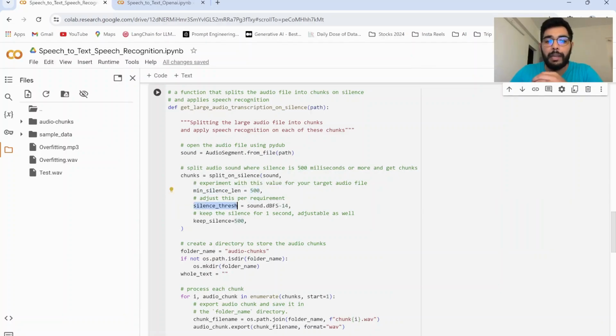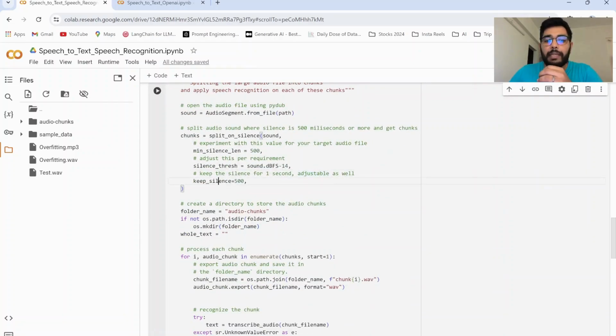Then the second hyperparameter is silence threshold. Over here, we are giving a silence threshold of 14 decibels. That is saying that if the sound of the audio is less than 14 decibels, we can consider this particular sound as a silence, else it will be treated as someone speaking. If the sound is less than 14 dB, let it split, else do not split.